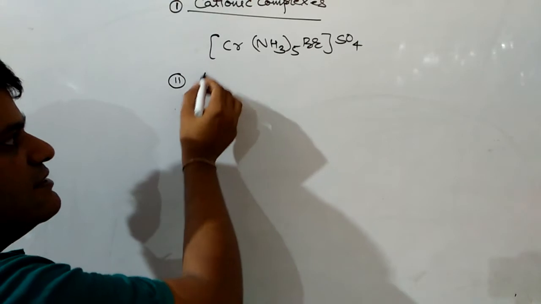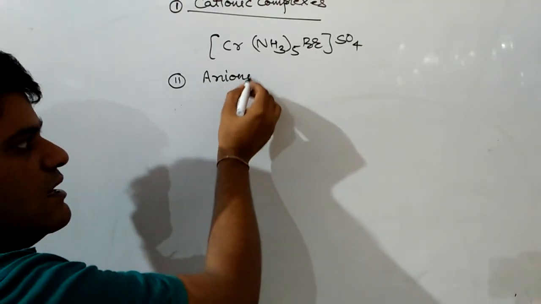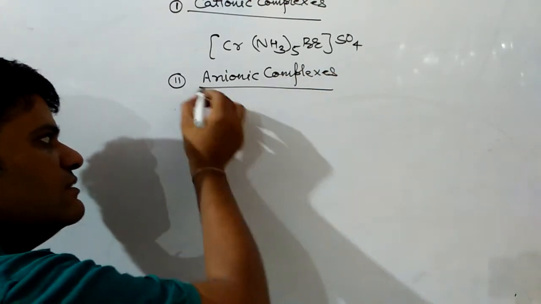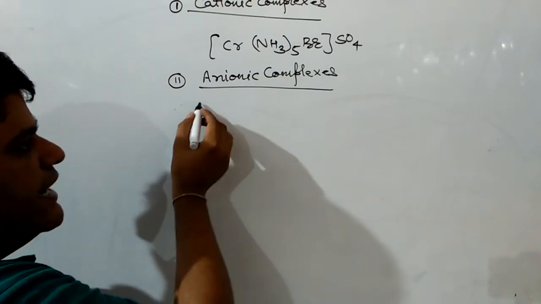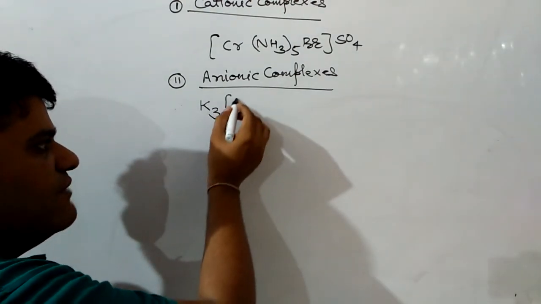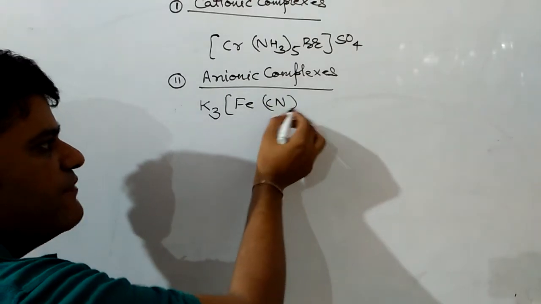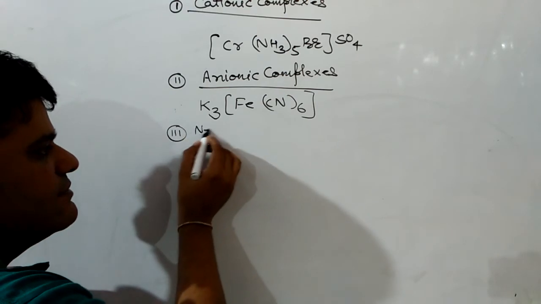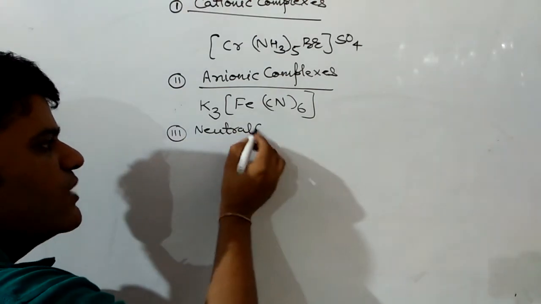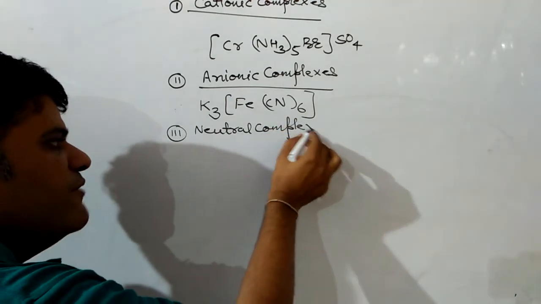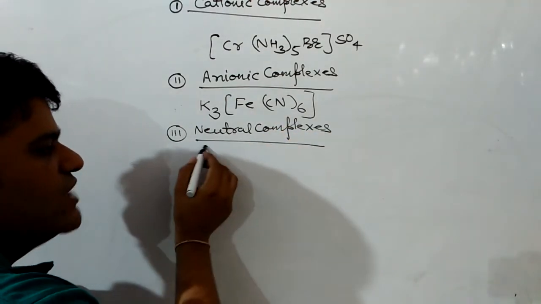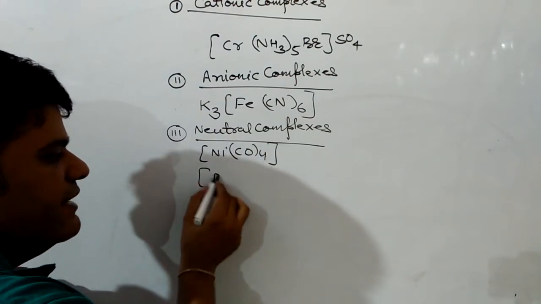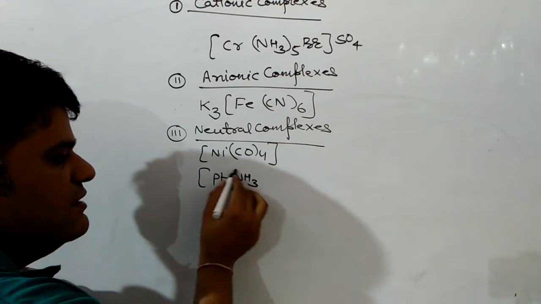Next one are anionic complexes. Anionic complexes are those in which the coordination sphere has a negative charge. An example of this is potassium ferrocyanide, K3[Fe(CN)6]. And the last one are neutral complexes. Neutral complexes are those in which the coordination sphere has no charge on it. Examples are nickel tetracarbonyl or platinum [Pt(NH3)2Cl2].